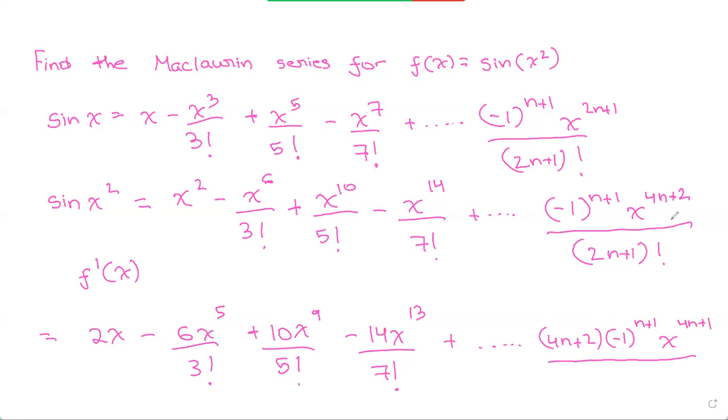So we're just using the power rule, where 4n plus 2 is our power in this case, divided by 2n plus 1 factorial. So this is our derivative, or f prime of x. What we can do is simplify it to x divided by, we can simplify the 6 over 3 factorial, the 10 over 5 factorial, or we can just leave it like this.